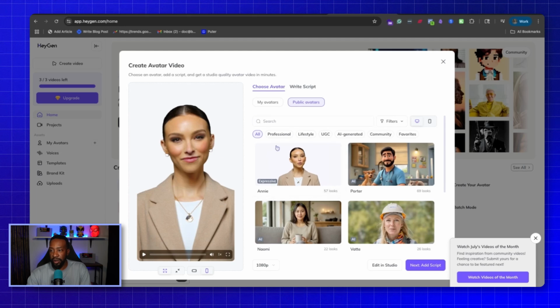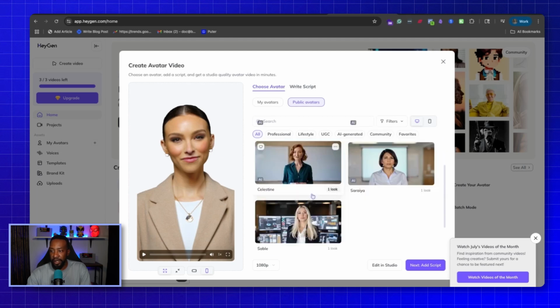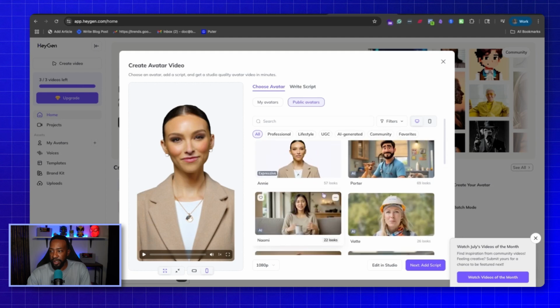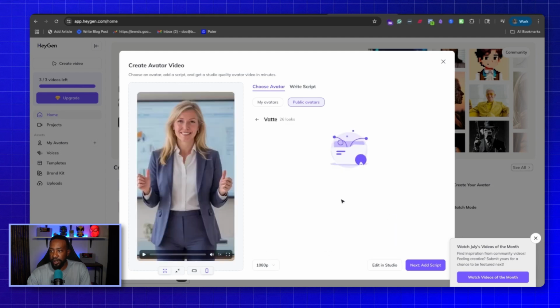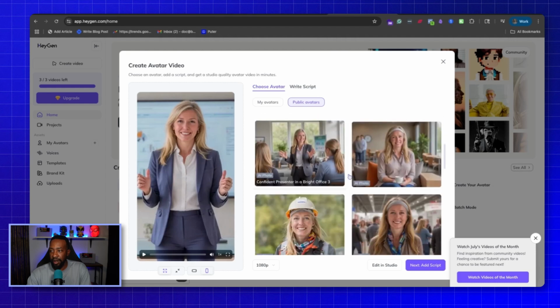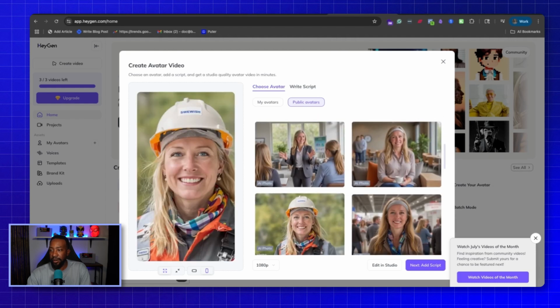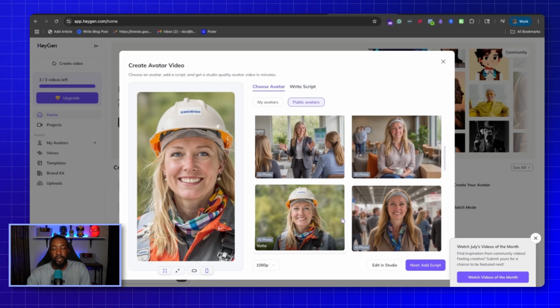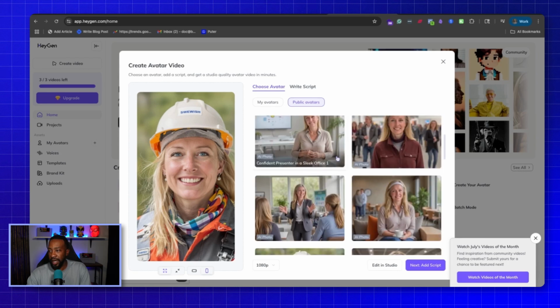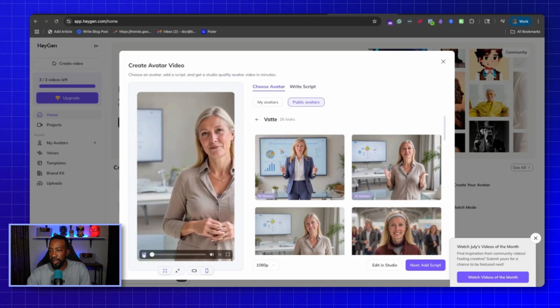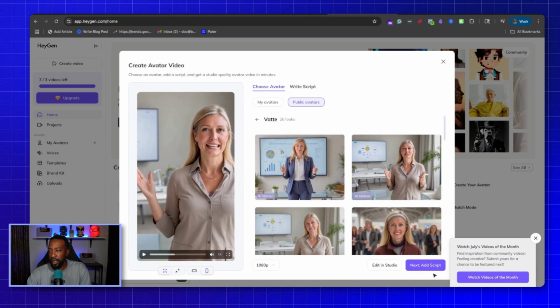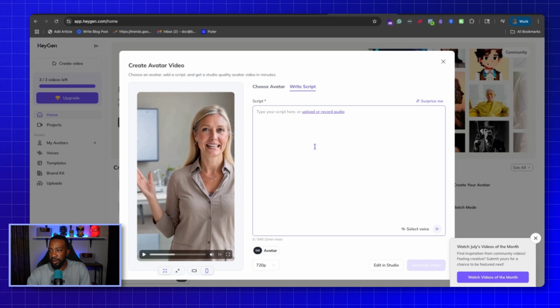First, we're going to look at who we want to use and the background, what we're going to do. So say for instance, we're going to use this one right here. We can decide on what kind of background or what kind of situation she's going to be in. Let's go with AI motion. Let's do this. Okay, we're going to then add a script. Just say, hey, this is a test. And we can, again, we can even say surprise me right here.